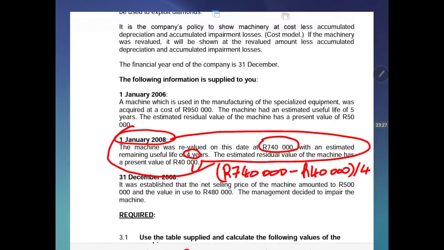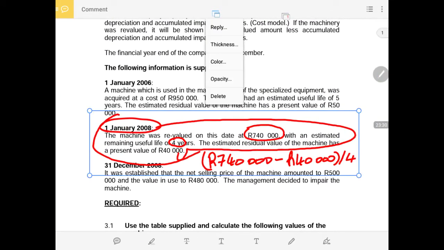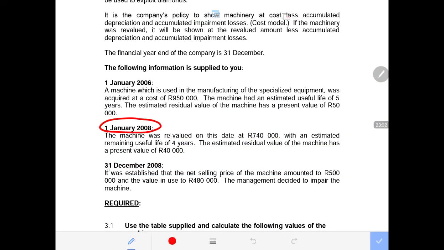Now let us see what else are we provided or given with regards to that also. Now that is at the end of December 2008. At the same period, we calculated our balance of carrying values. We are then told that it was estimated that the net selling price of the machine amounted to how much? 500,000 rands, which is the selling cost, and the value in use. The minute you see the value in use, what comes into your mind is RA. What is RA? Is recoverable amount.